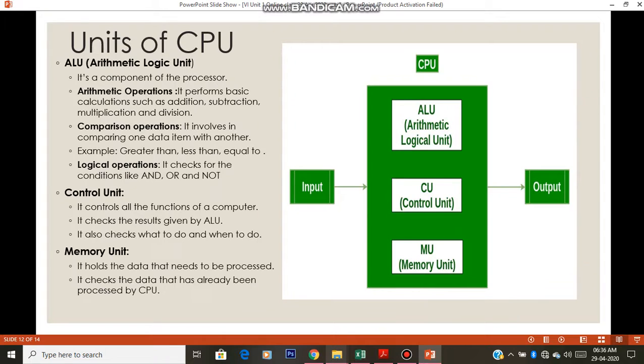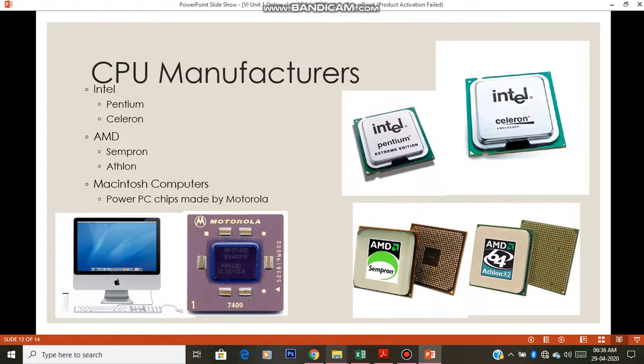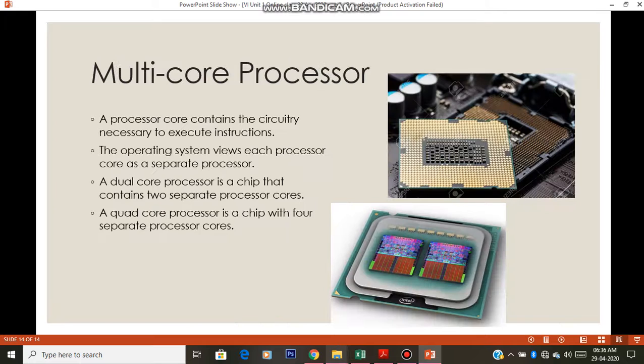processors and what are the units inside CPU and who all are the manufacturers of CPU. Even in processors we have types. Okay, multi-core processors. See, this part of the chip is called as core. Core means the inside part, the most important part. So some processors come with multi cores. Multi cores means more than one core. It does the work of two processors.